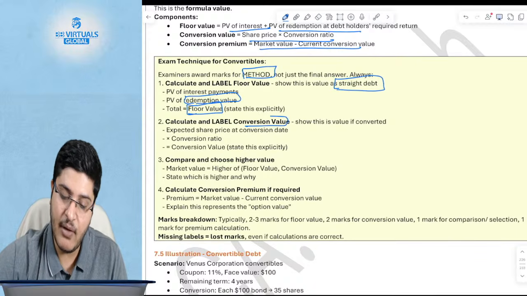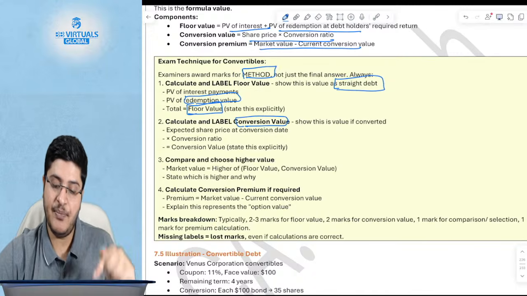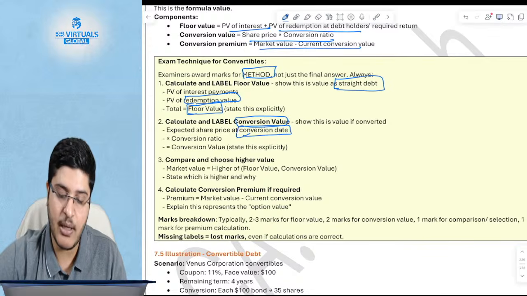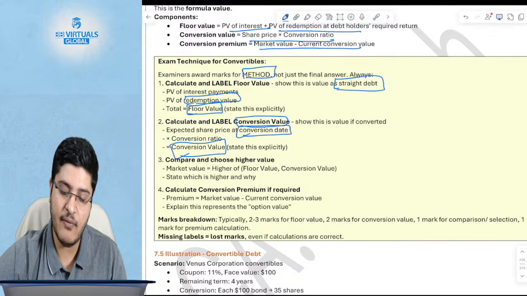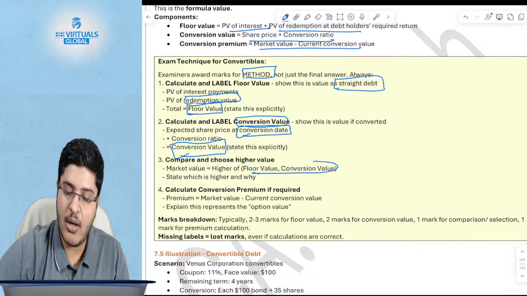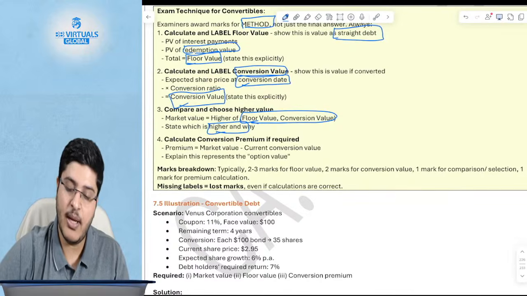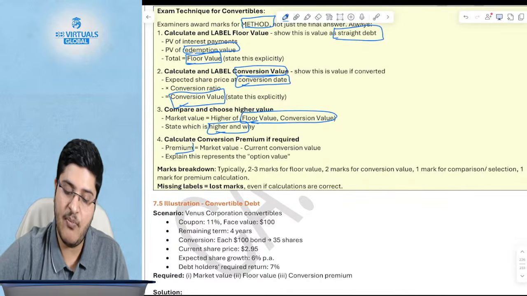Then, if you convert it today, or at a conversion date, what is the value of the conversion? Now you compare the values, which is better. If the conversion one is better, you explain that the conversion is better. Now you say, what is the premium?